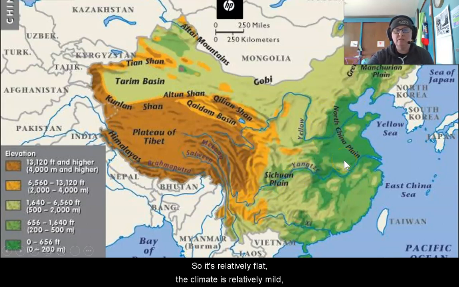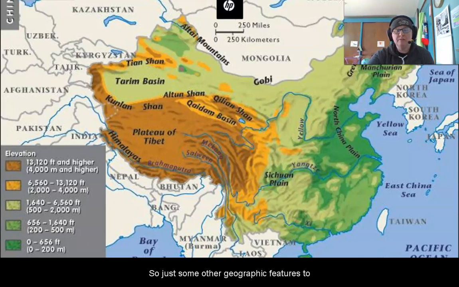It's relatively flat, the climate is relatively mild, and it's got good water access with the rivers, right? That's an important feature to think about. Remember, with most of the other civilizations we've looked at, they start out along rivers.